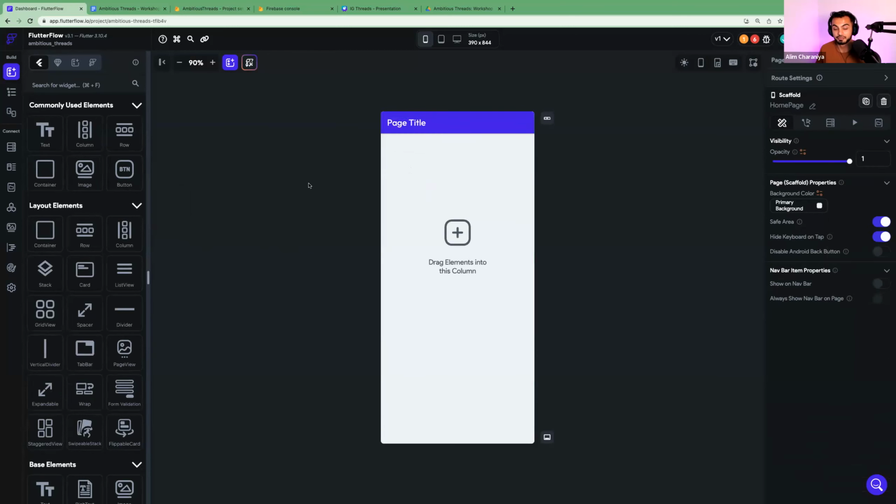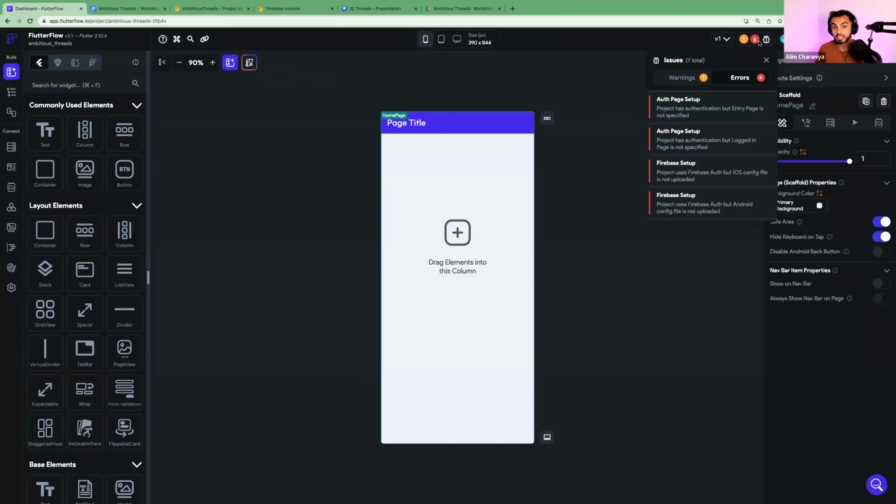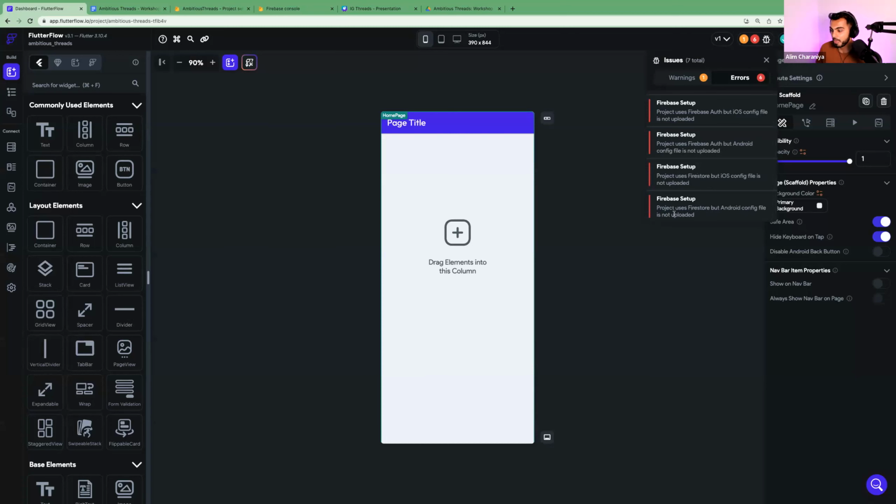Okay, before I get there, I want to just ensure that a couple of things are working. The first thing you want to do is check to see what these bugs are. You're almost always going to have, well, not always, but as you work on your app, you will encounter bugs. And it's important that you always glance at the top right to see what bugs you have, because you need to fix them in advance. Otherwise, if you let them pile up, it's going to be a nightmare. Most of these bugs have to do with setup.